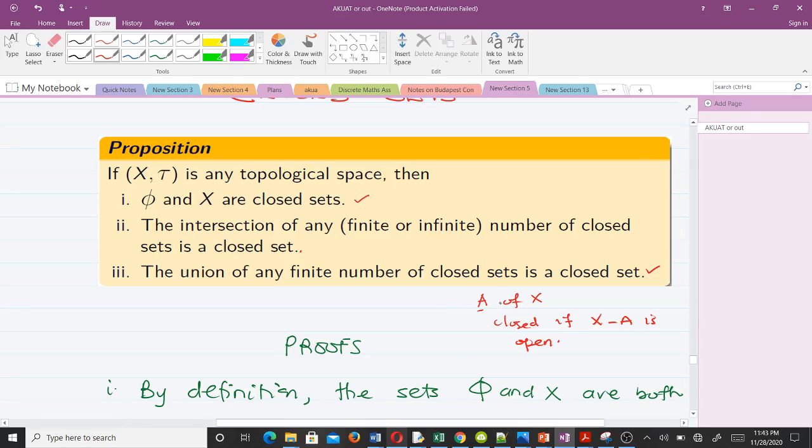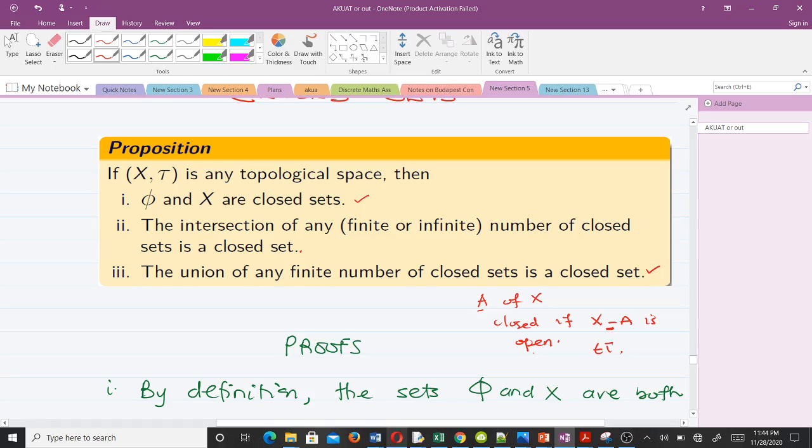So that's the definition of a closed set. When we have a subset A of X, that subset A of X is said to be closed if its complement X minus A is open. And I said it being open means it can be found in tau, so it's an element of tau. So the first one says that phi and X are closed sets.